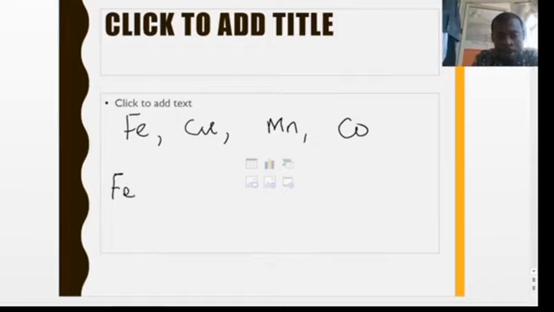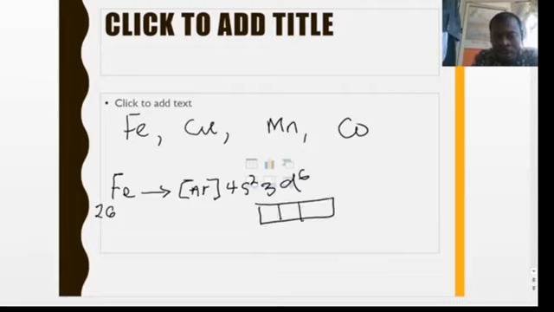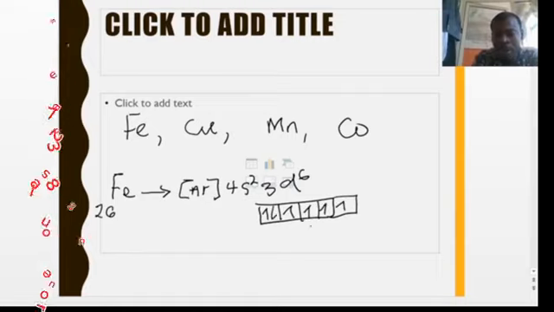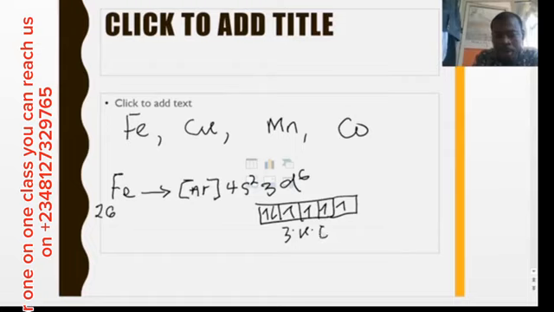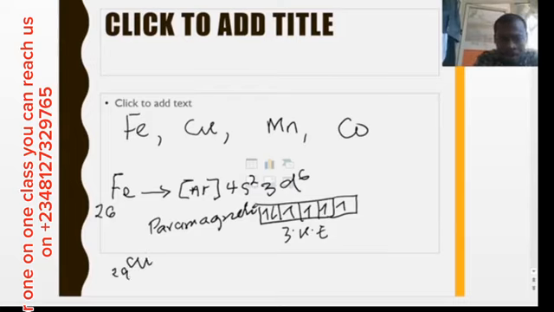Fe, for example, 26. So this is going to be argon core Ar, 4s2, 3d6. So this is the valence orbital, so we divide this into 5 parts. So we need to fill singly before pairing. 6, 1, 2, 3, 4, 5, 6. So we have 4 unpaired electrons. So this implies that Fe is paramagnetic because we have more unpaired electrons than we have paired electrons. So Fe is paramagnetic.